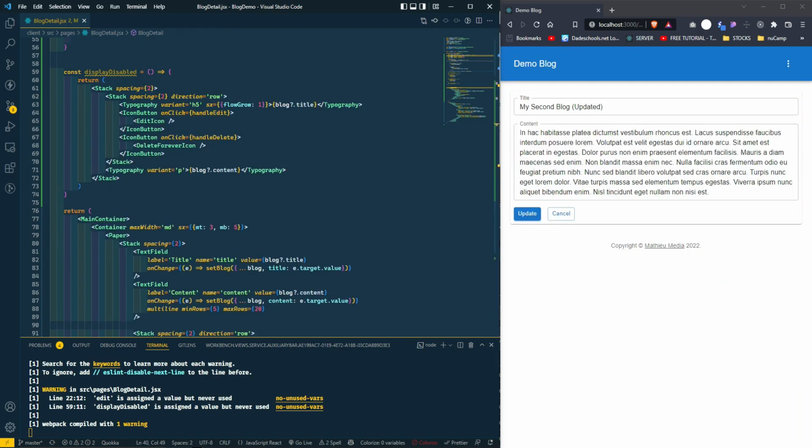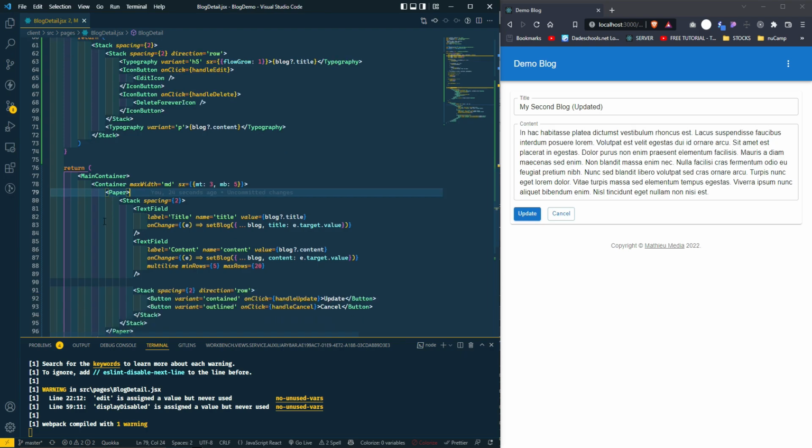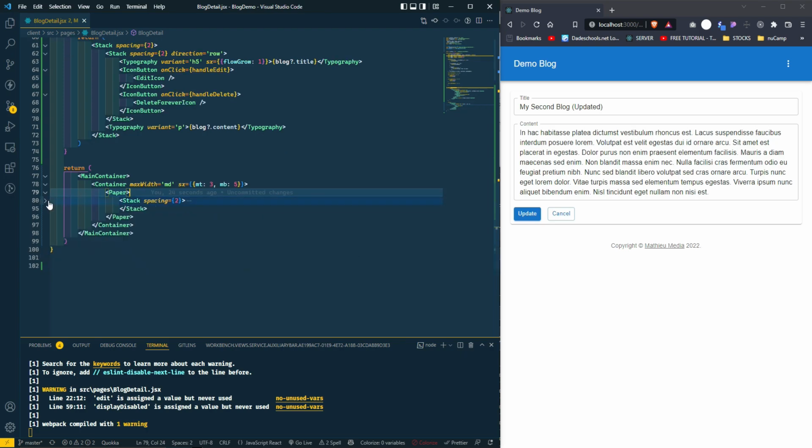Here's what we're doing. Under our paper, we're going to indent this. We're going to do a double indent, okay? We're going to add a little bit of JavaScript code here.